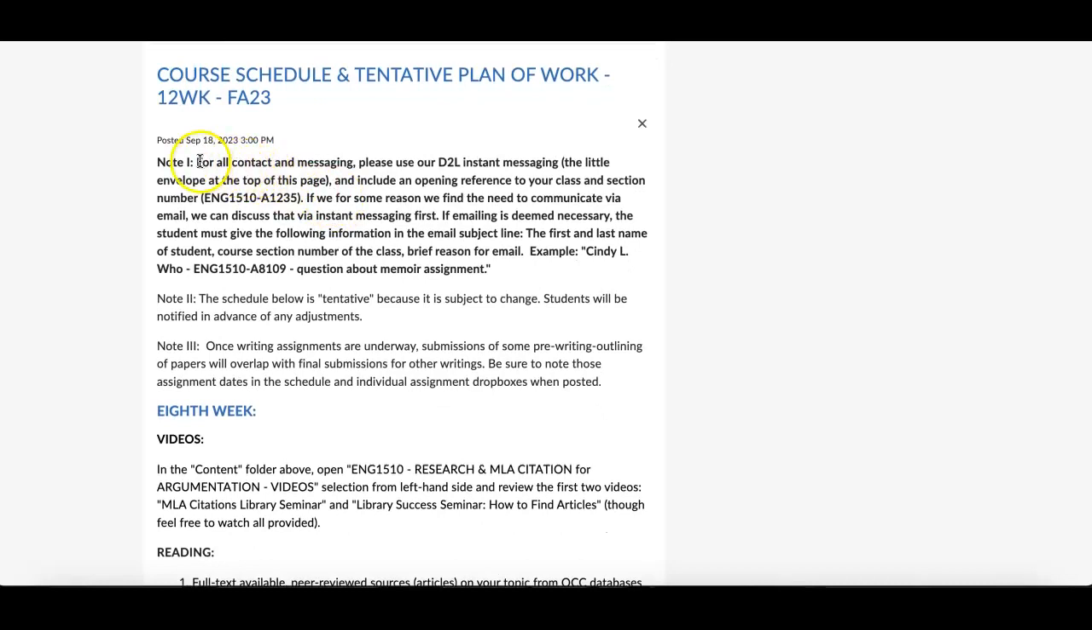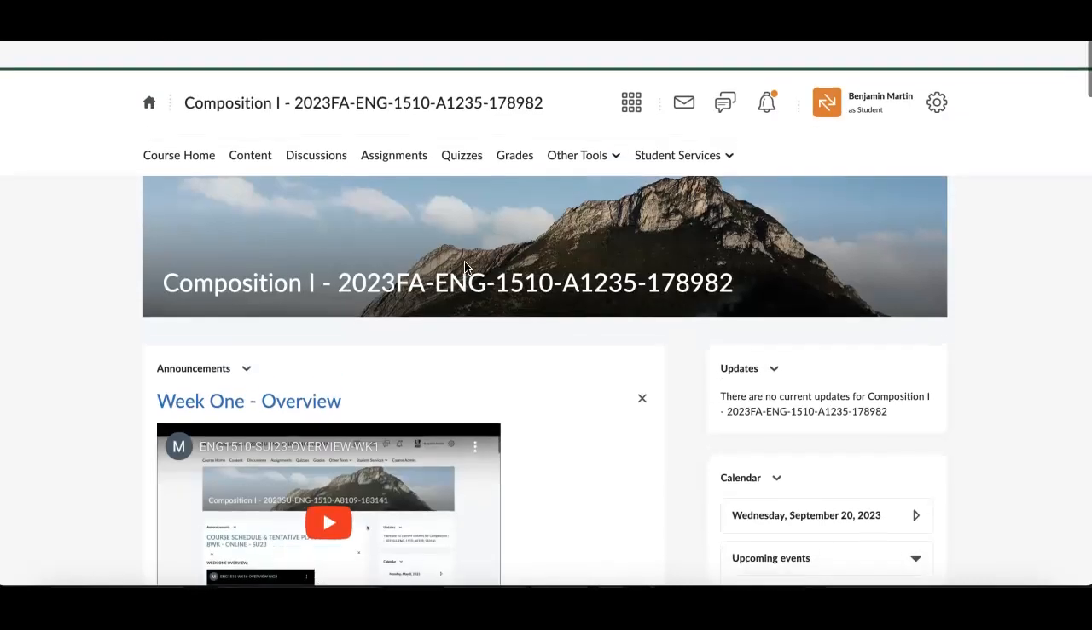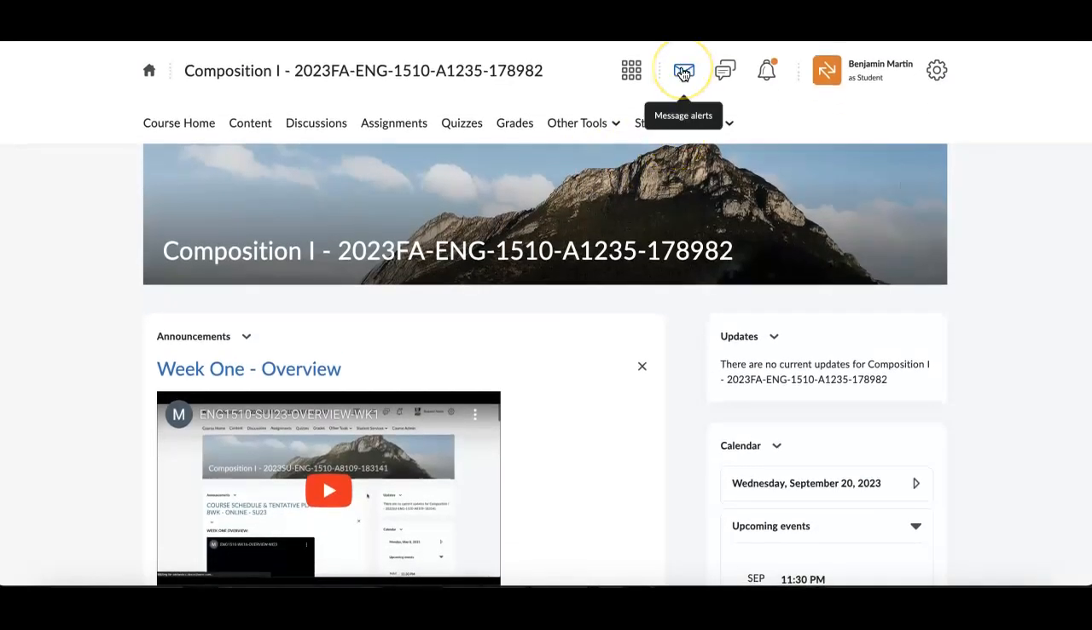The notes at the top are a couple things I need you guys to make sure you're aware of first and foremost. Note 1, all contact messaging during this term, D2L instant messaging at the top, and include your course and section number in the message, okay? Your name will already pop up. I need your course and section number. That is the instant messaging envelope right here at the top of the class. That keeps us communicating in the class.